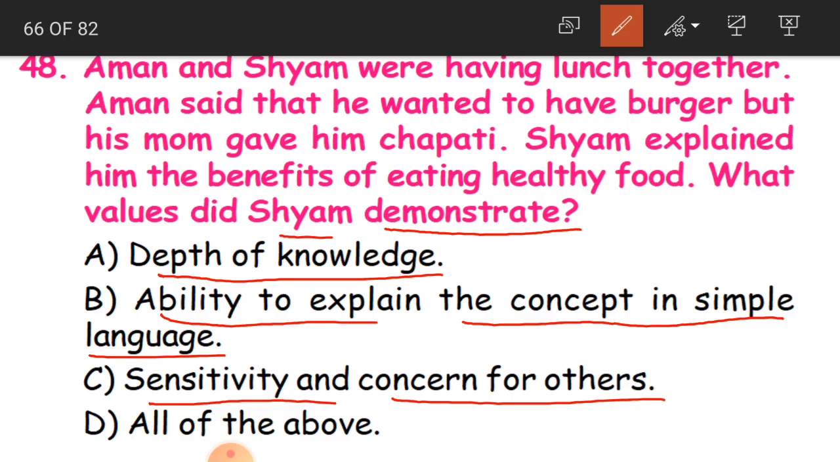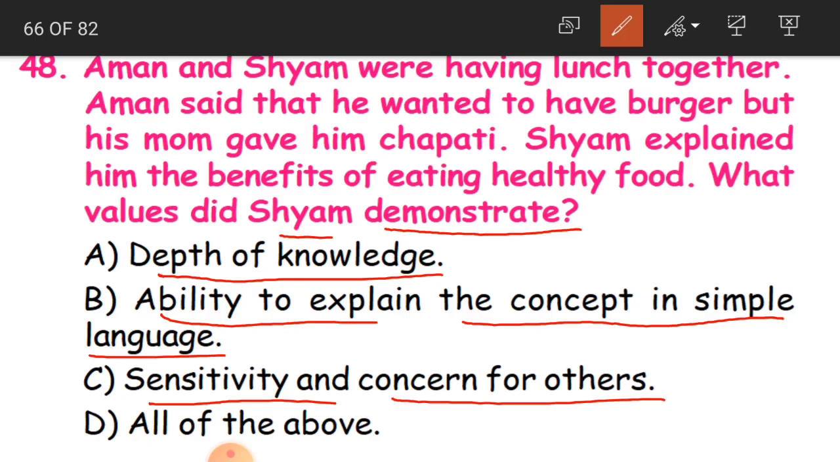Suppose Shyam was quiet, he would not have explained to Aman about healthy food. So Aman would not have eaten either chapati or burger. But what did Shyam do? He explained that no, you should not do like that, you have to eat chapati, because this is healthy. He made Aman eat chapati by explaining the healthy values of the food. So this is the quality of sensitivity and concern.